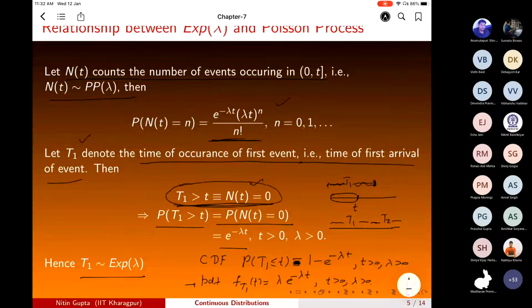The relationship is: T1 greater than or equal to T is equivalent to saying that N(T) is equal to 0. In the interval 0 to T, 0 events are occurring. So this relationship I am following here, and whatever you are saying does not have any meaning here.